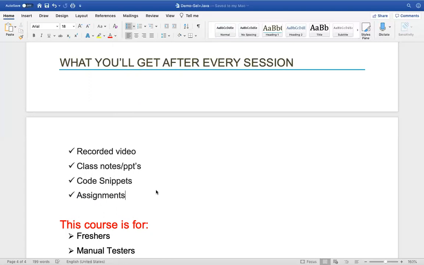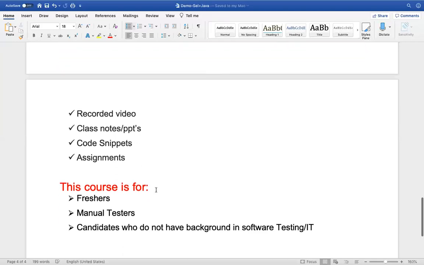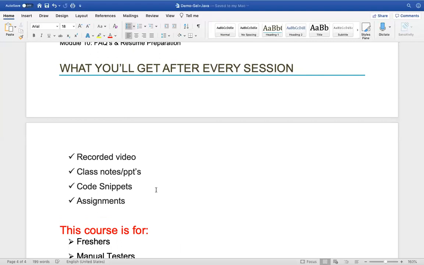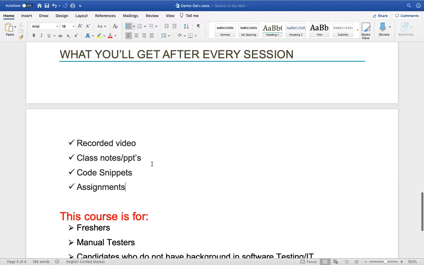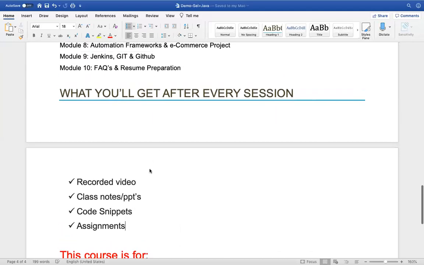Once you are done with assignments and you follow the sessions regularly, I'm sure you'll be good with Selenium to start a framework, or you can also easily crack a job, as we will also share the frequently asked questions at the end of the session. So these are the different things you will be shared after each session.